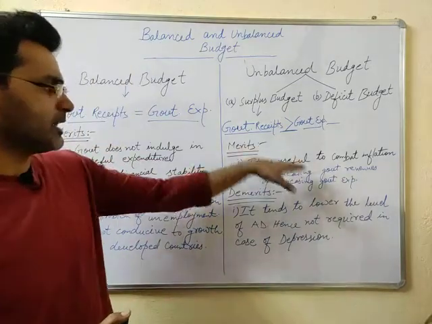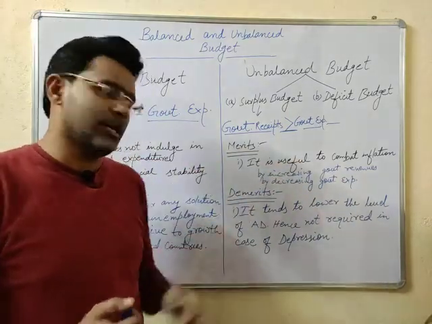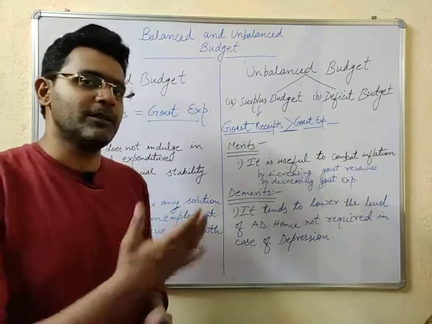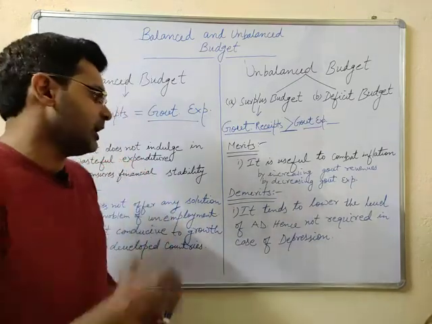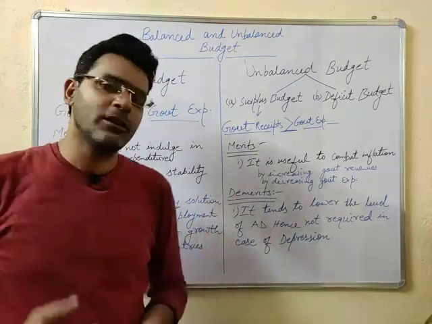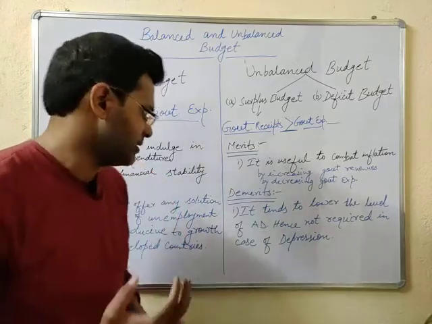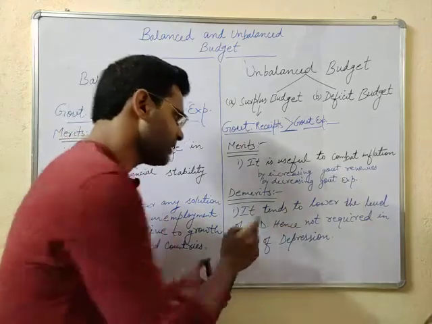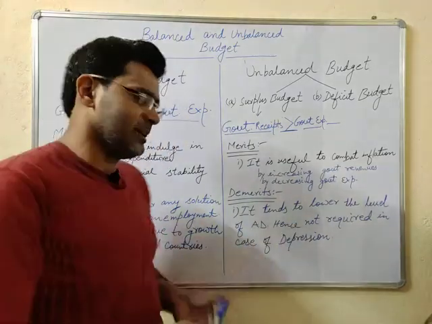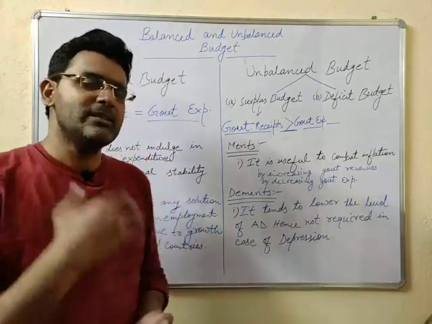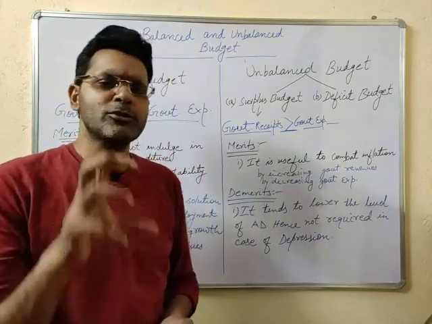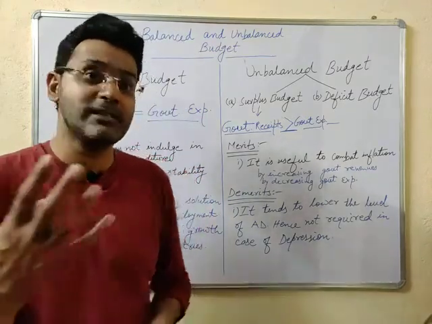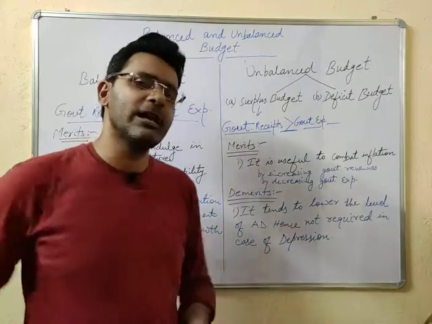So it is useful in case of inflation, and as far as the demerits of surplus budgets are concerned, again it is not useful in case of depression. It tends to lower the level of aggregate demand, AD, hence not required in case of depression, as during the 1930s, when most of the European nations were facing this depression crisis.